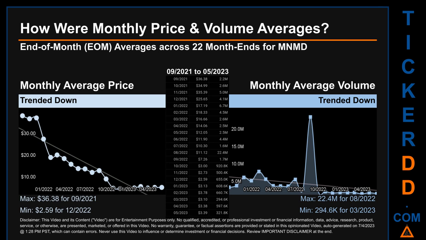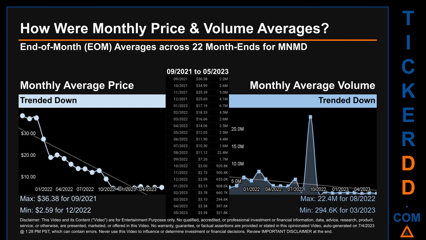How were price and volume averages for MNMD? Across 447 trading days, there were a total of 22 month ends, of which monthly averages for daily price and volume were calculated. Overall, monthly price average trended down while monthly volume average trended down.